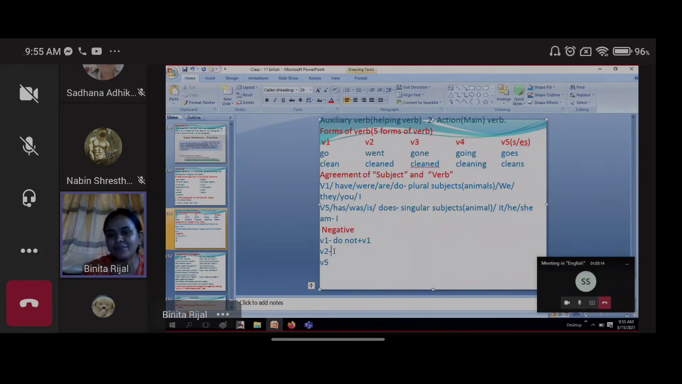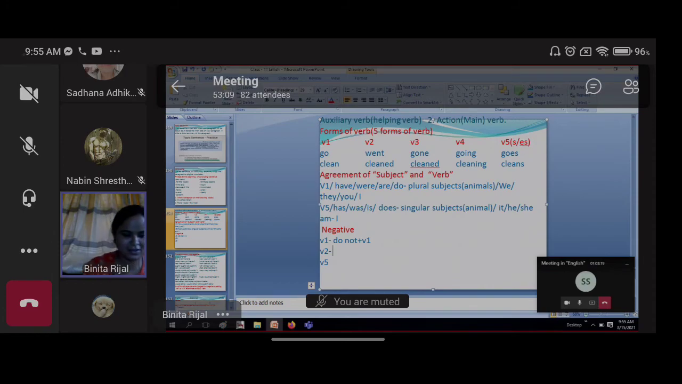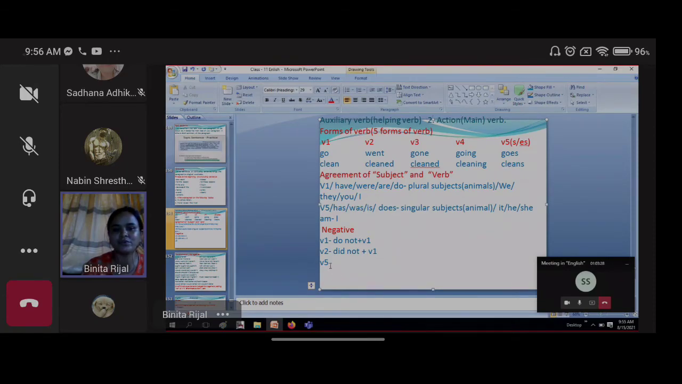And if there is verb 2, then did not plus verb 1. Did not plus verb 2 or did not plus verb 1? Did not plus verb 1. Okay, don't be confused for this thing. Verb 1 you have to use. And for the verb 5, can you tell me?